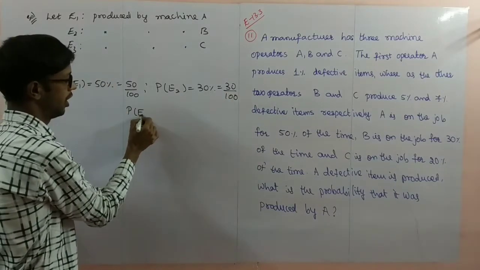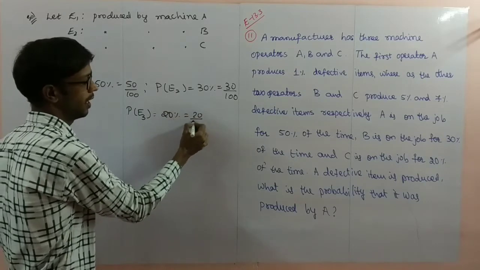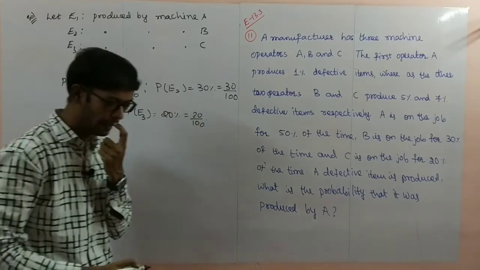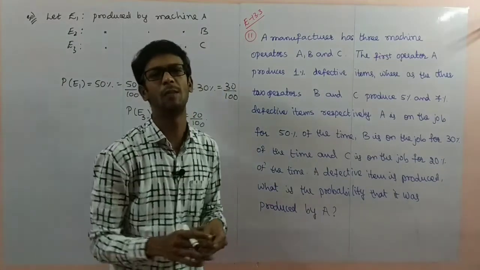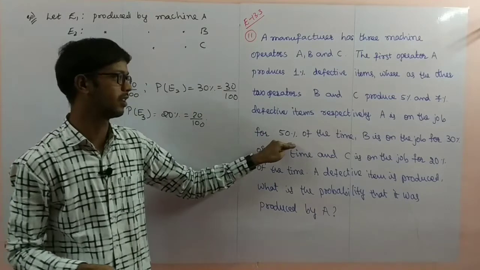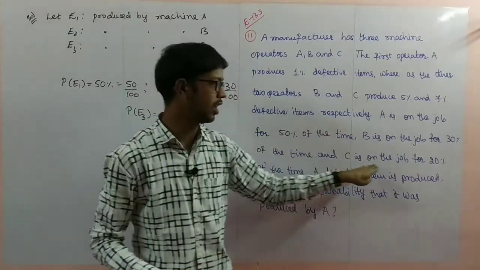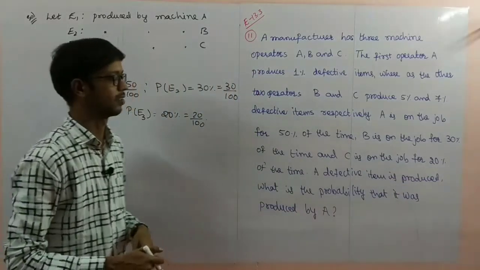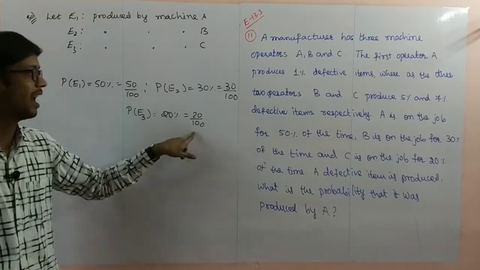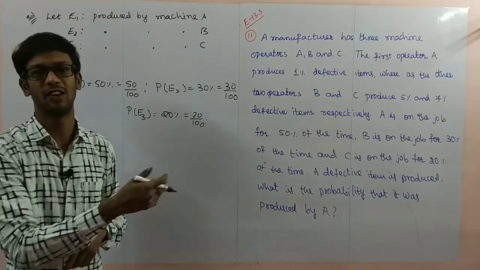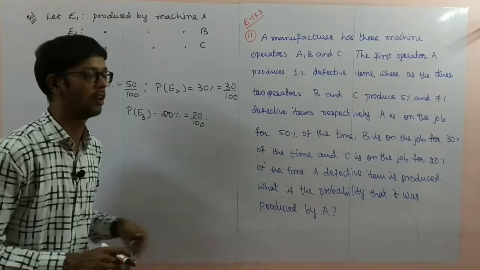Probability of E3 is 20%, that is 20 by 100. This is the share of time they have given. 50% machine A producing, 30% machine B, C produces 20%. You observe the total is again 100%. I am not making cancellations, because I will do the simplification next, after substitution.